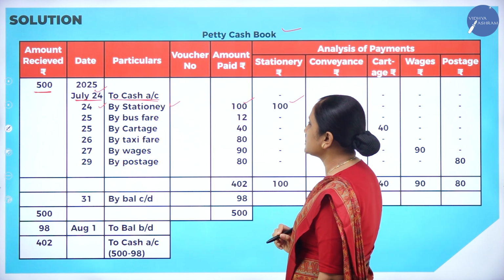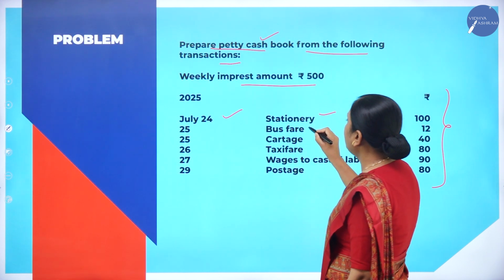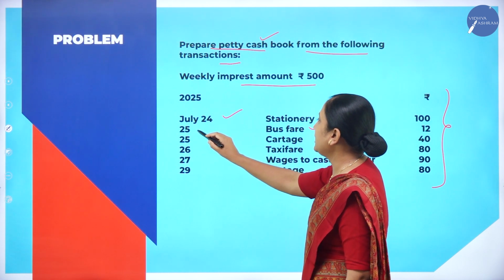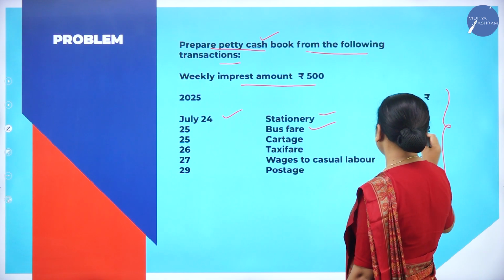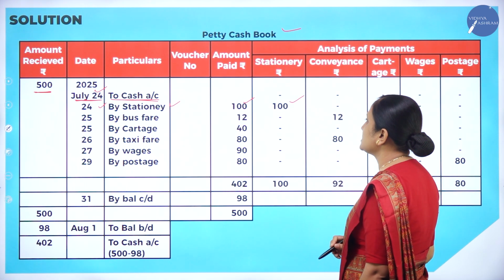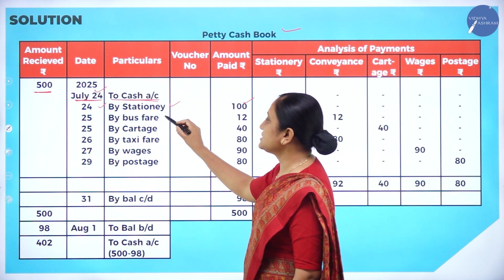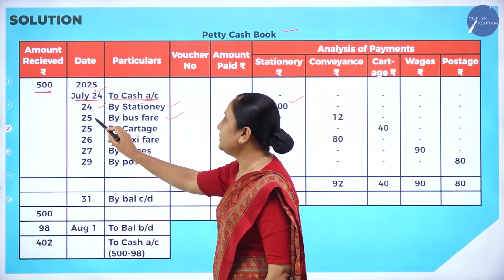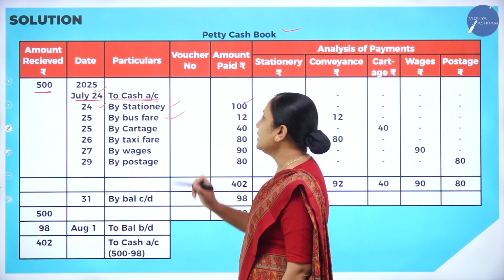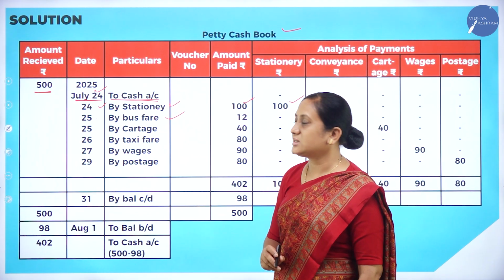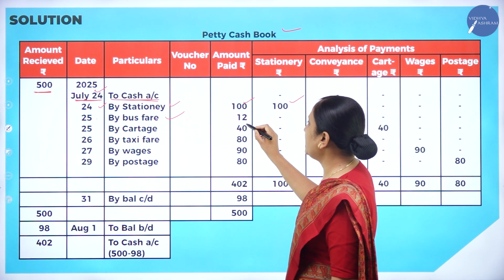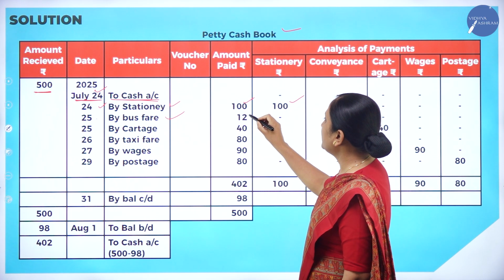Now next one, bus fare, on the 25th we have spent for bus fare. How much? 12 rupees. In the date column 25, by bus fare. Bus fare means bus charges. How much have we spent for bus charges? 12 rupees.